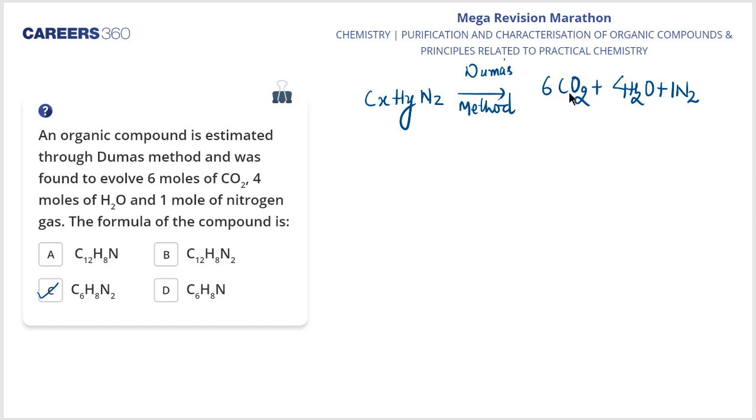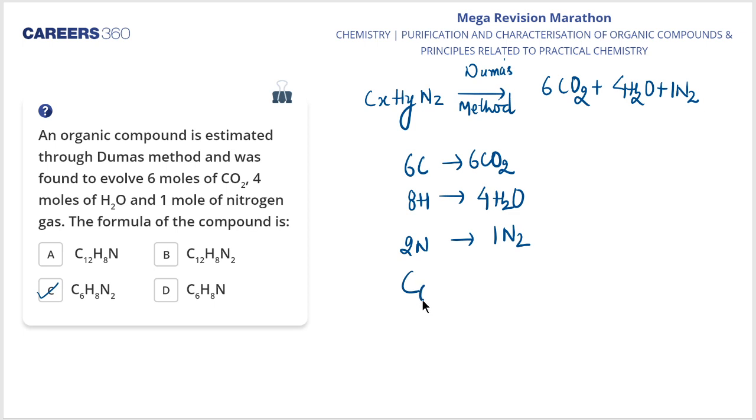So 6 CO2 means 6 carbon atoms, which we are getting from 6 CO2. Then 4 twos are 8 hydrogen atoms, which we are getting from 4 moles of water. Then 2 nitrogen atoms, which we are getting from 1 mole of nitrogen gas. It becomes C6H8N2, and therefore option C is the right answer.